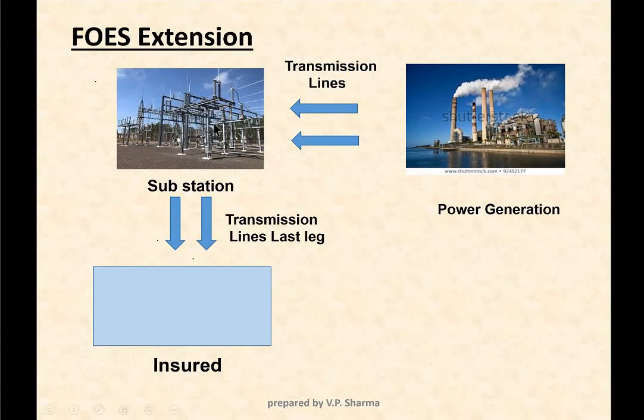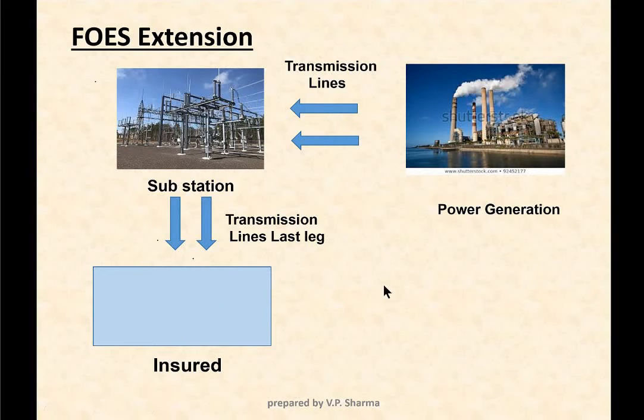So what is the coverage under extension? In case there is a loss or damage at the premises of substation due to a peril not excluded under the material damage policy of the insured, and because of that the supply is not available to the insured premises, then any loss of BI, that is loss of gross profit, due to interruption in production process because of non-availability of electricity supply, that gets covered under this extension.